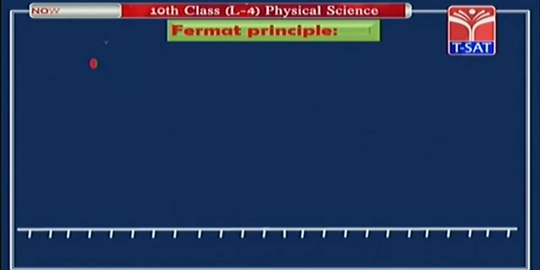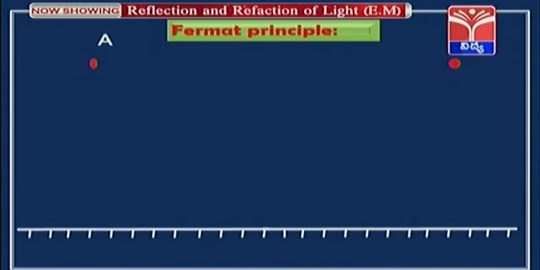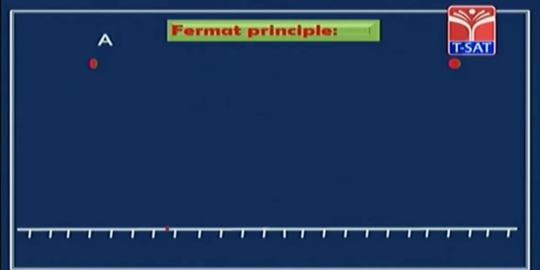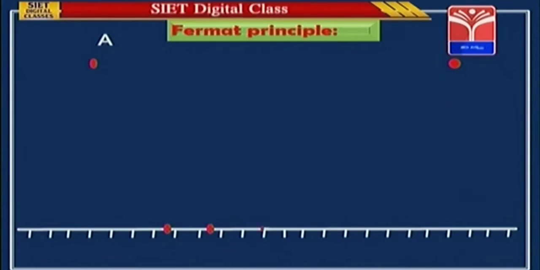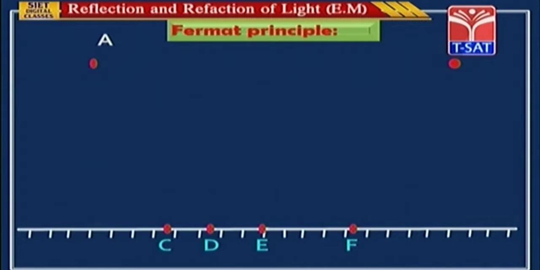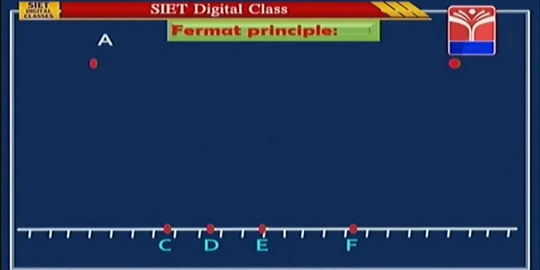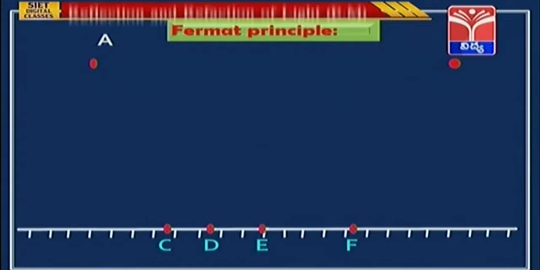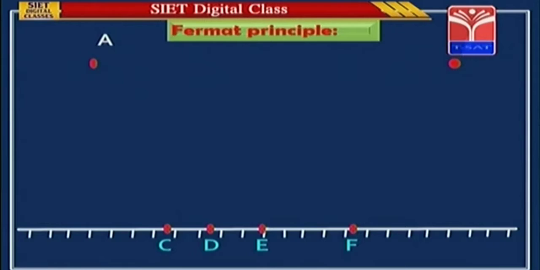This is a point A and another point B. Here C, D, E, F are the 4 points on the mirror. Here the condition is light from point A travels toward the mirror by hitting any one point out of 4 points, and it should reach point B in a short period of time.